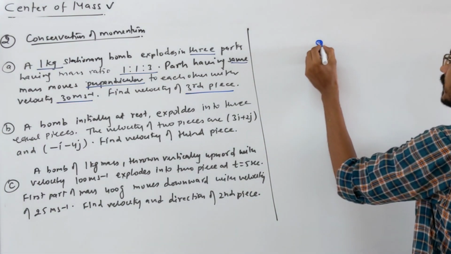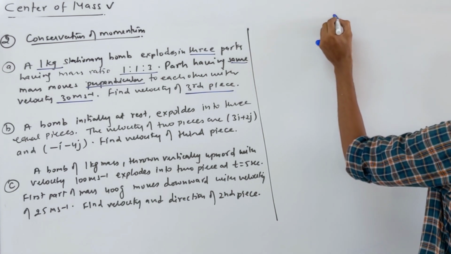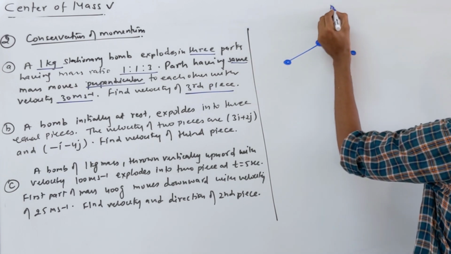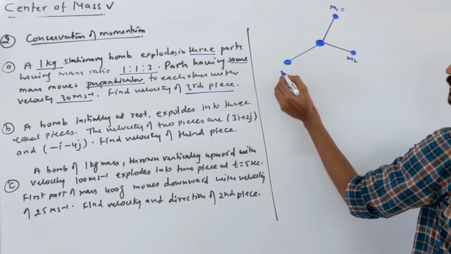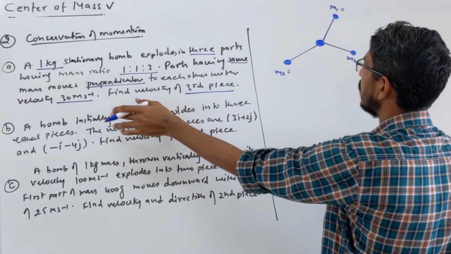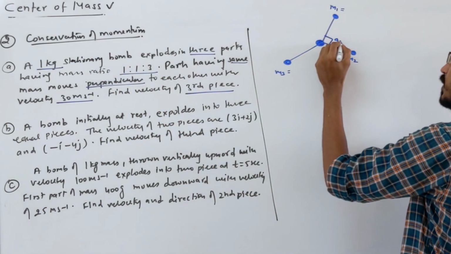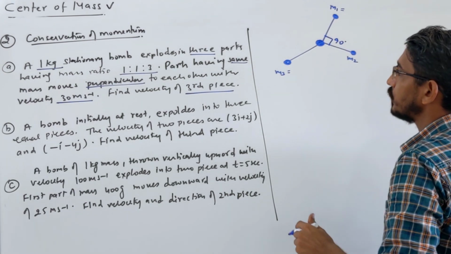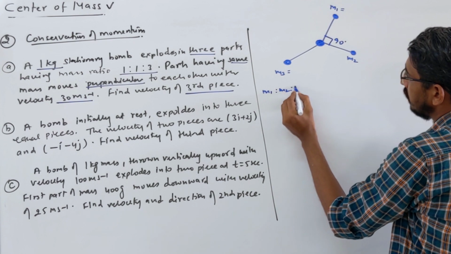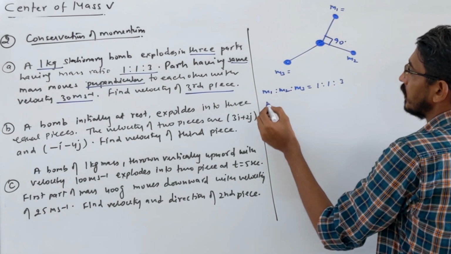Initially your bomb was here, of mass 1 kg, at rest. Now it exploded into 3 pieces, one piece here, one piece here, and one piece here: M1, M2, M3. Listen carefully. They said the two pieces having the same mass, meaning those with ratio 1, move perpendicular to each other. Let's find the masses also. The mass ratio given for M1, M2 and M3 is 1 : 1 : 3.